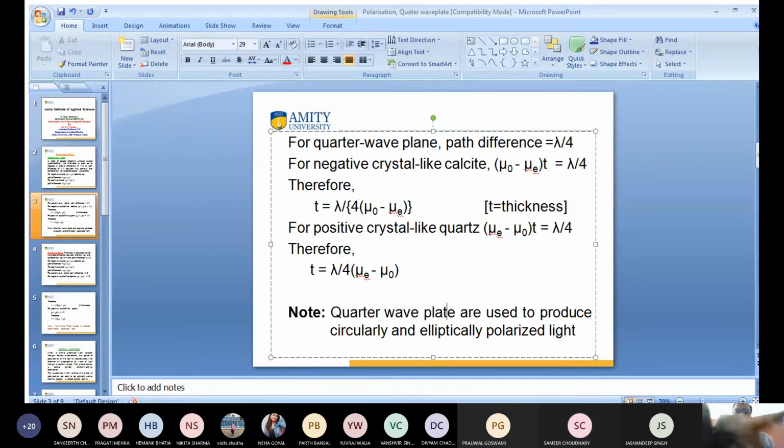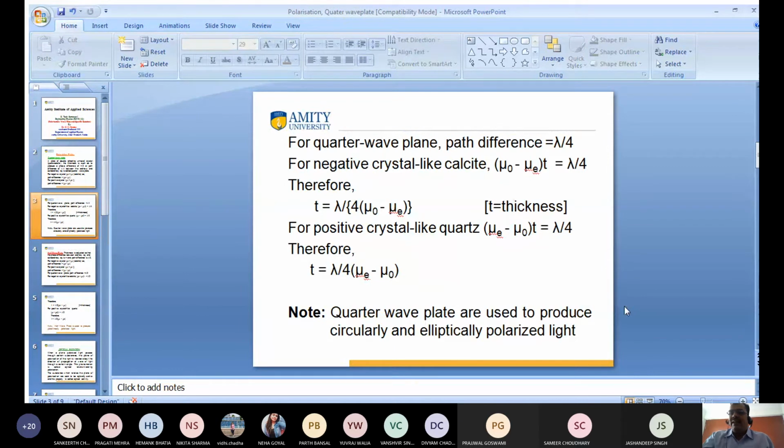Quarter wave plates are used to produce circularly and elliptically polarized light. I will tell you what circularly polarized light and elliptically polarized light are later. Okay.